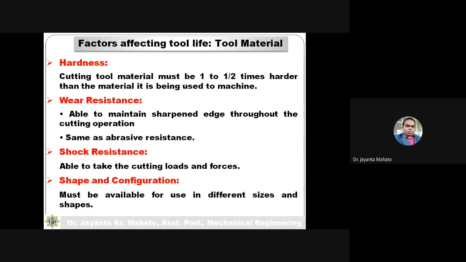The tool material hardness should be 1 to 1.5 times harder than the workpiece material it will be used to machine. The hardness of the tool should be more than that of the workpiece.